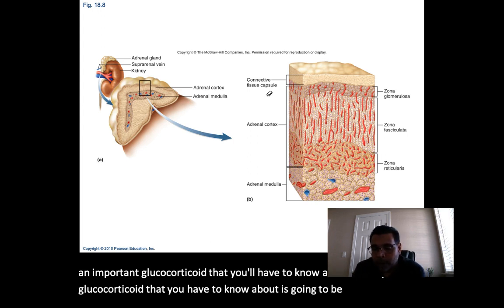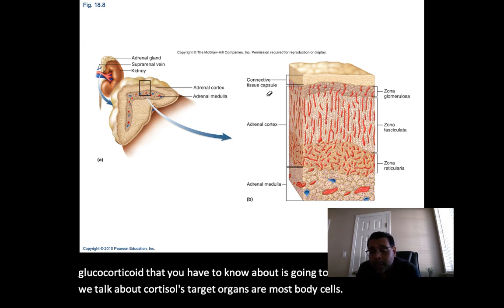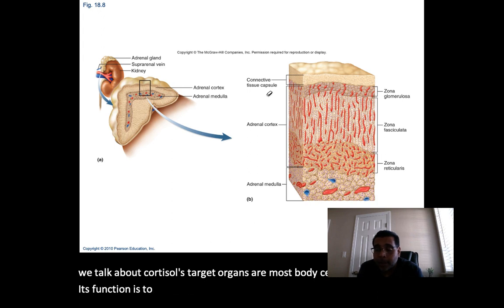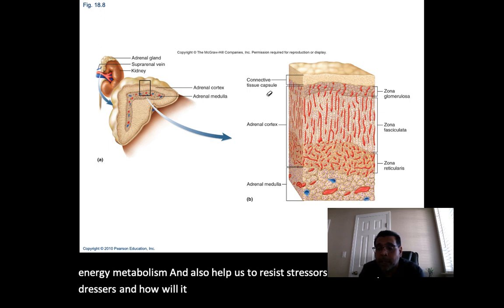Now, when we talk about cortisol, cortisol's target organs are most body cells. Its function is to influence our energy metabolism and also help us to resist stressors. And how will it do that? By increasing glucose levels.